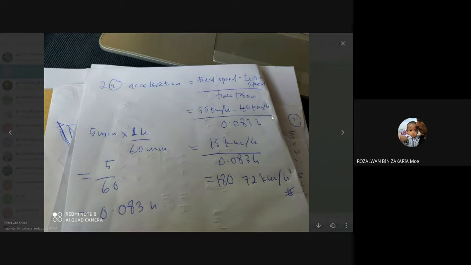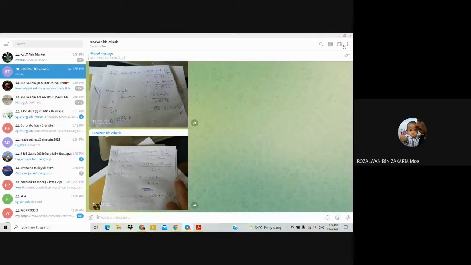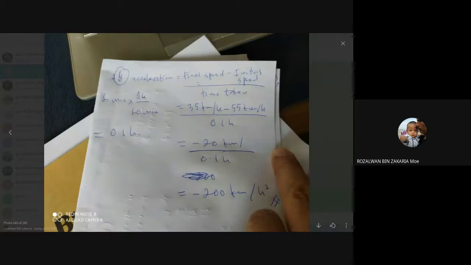Then you solve: 15 km per hour divided with 0.083 hours, and you get 180.72 km per hour power of 2, or km hours power of minus 2, or km per hour per hour. It is the same unit. That's the solution for question 2A. Next, question 2B.